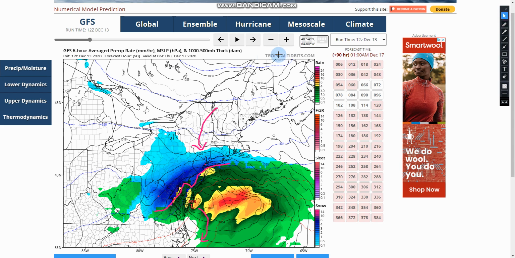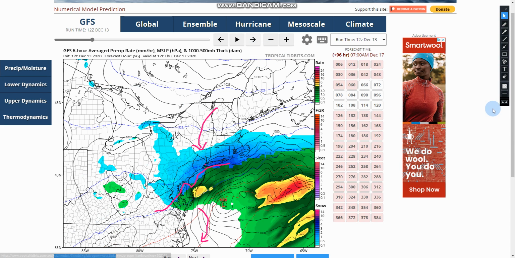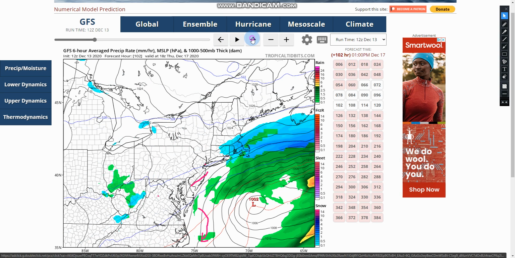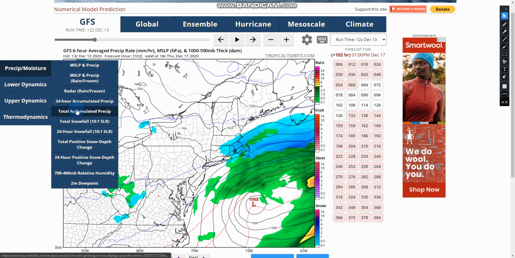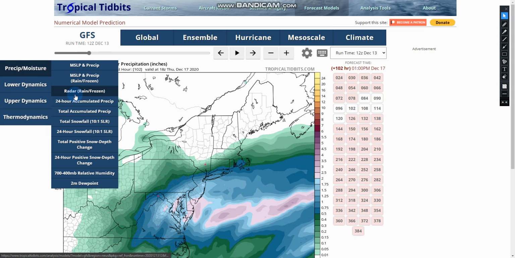So, at least from the GFS point of view, it shows that it's going to be an all-snow event for at least the coastal parts of Long Island, and not so lucky for parts of New Jersey. It looks like southern parts of New Jersey will turn over to rain. But Boston, Nantucket may even be all snow here, depending on the track of the storm. But then again, it all really does depend on the total track of the storm.